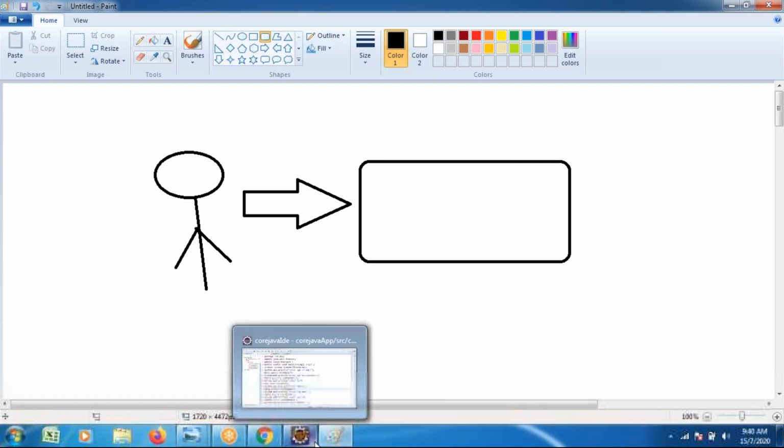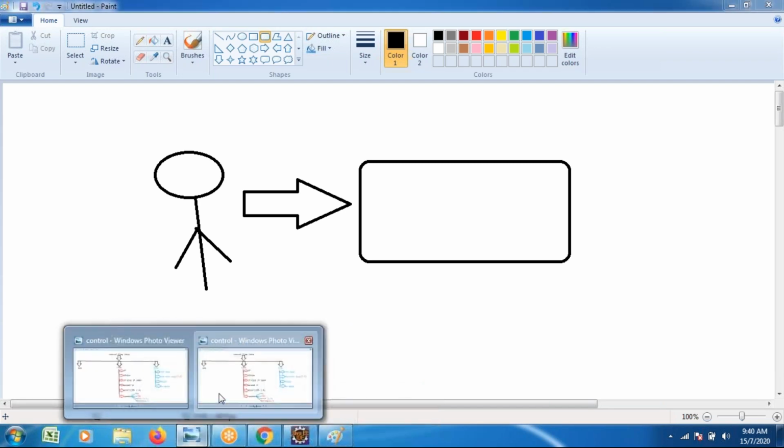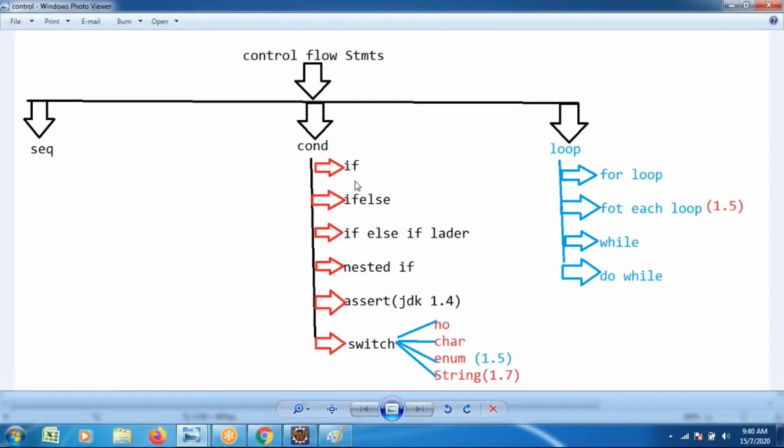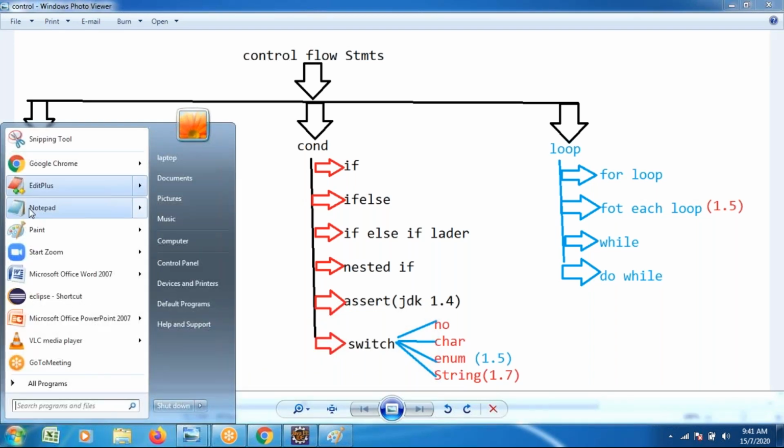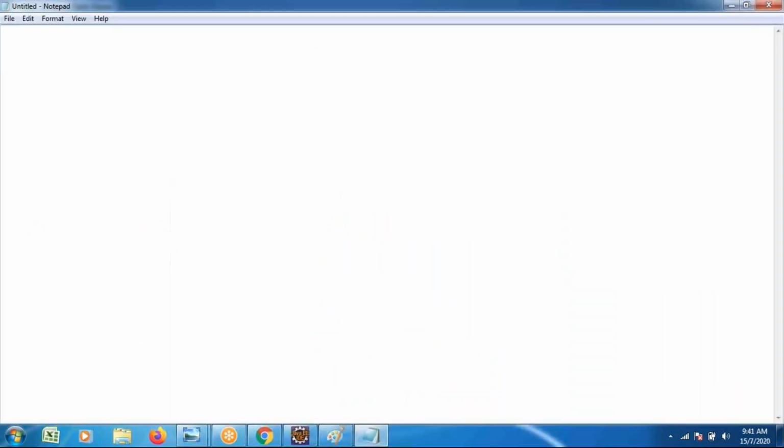From that point of view, let us first discuss the if condition. The if condition is used to evaluate one or more conditions. First we have to check the condition. If the condition is true, the related block of statements is executed. If the condition is false, the related statements are executed. So how does the if condition work?